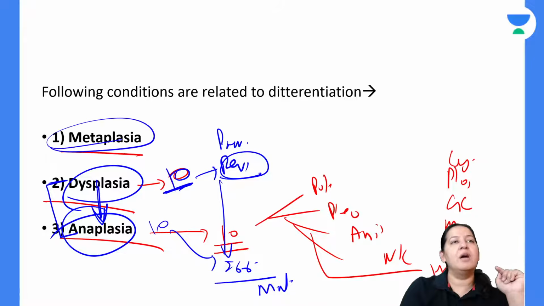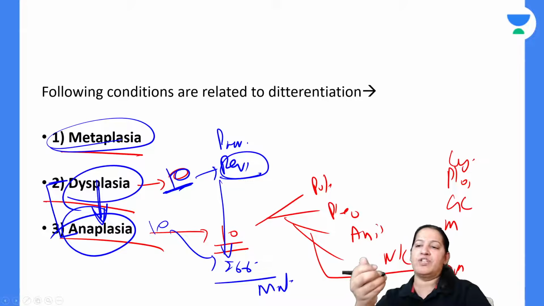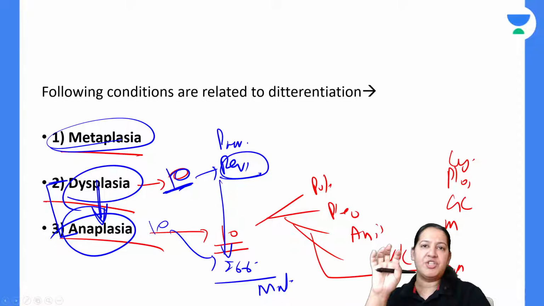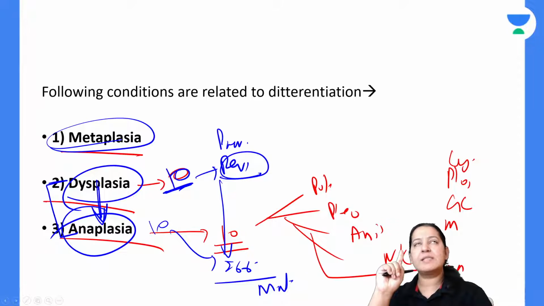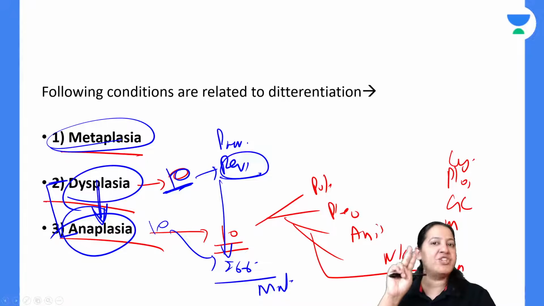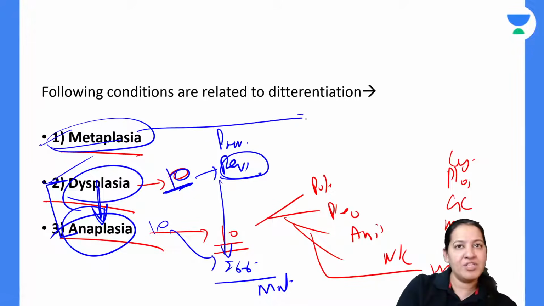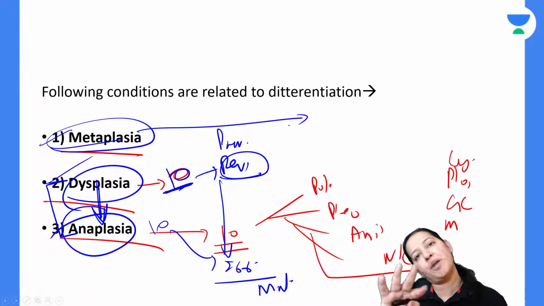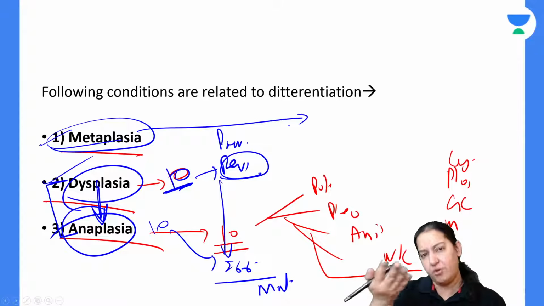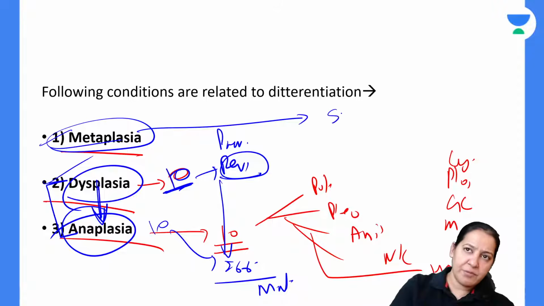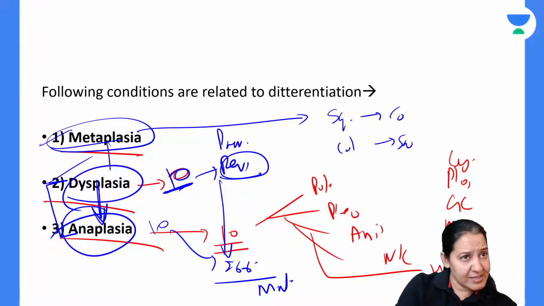What is metaplasia? Metaplasia is one of the cellular adaptations. If you know the 5 types of cellular adaptation, that is hypertrophy, hyperplasia, atrophy, metaplasia and dysplasia. So metaplasia and dysplasia are both cellular adaptations. Metaplasia is transformation of one type of mature epithelium into another type of mature epithelium, that is, transformation of squamous to columnar or columnar to squamous. So it is a precursor of dysplasia.